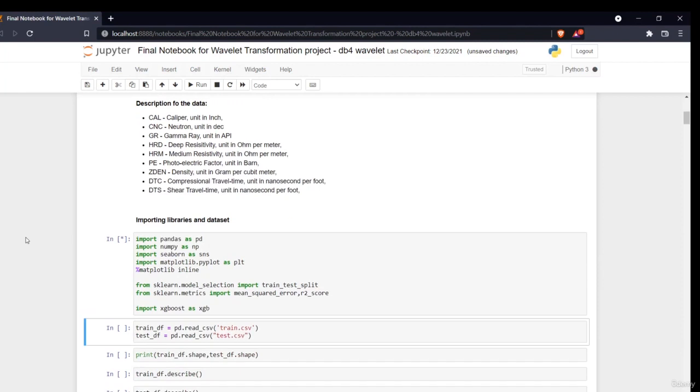If you are not familiar with Jupyter Notebook, you can have a look what Jupyter Notebook is. It is an IDE similar to many other IDEs which are present. It is basically used for machine learning and data science projects. Or if you are not familiar with it, you can also use Google Colab, because this requires a little bit of processing power from your computer as it runs on a local machine.